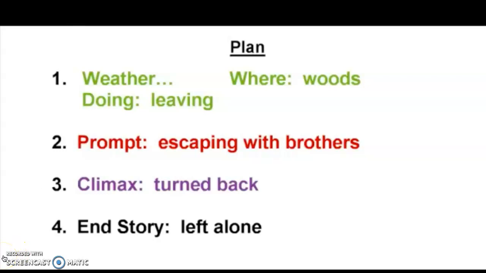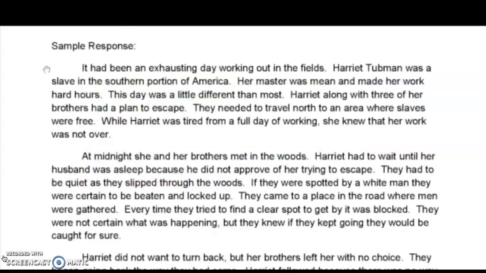Your plan is complete. It's time to start your writing. Next to number 1 is weather and where. My where is in the woods. I've written, it had been an exhausting day working out in the fields.